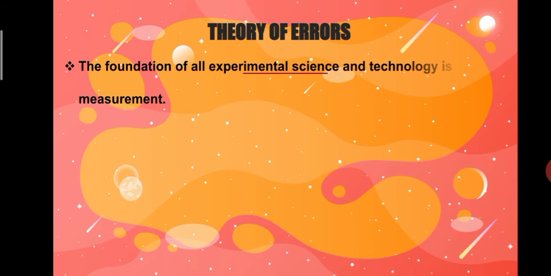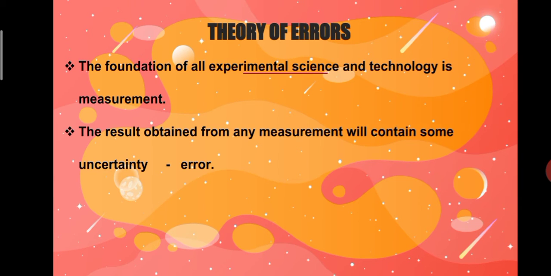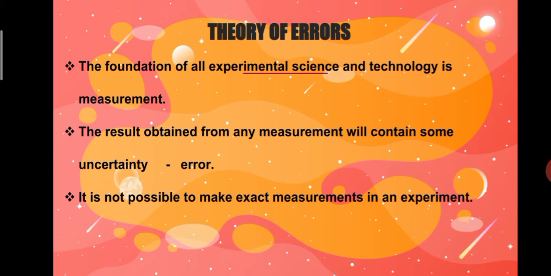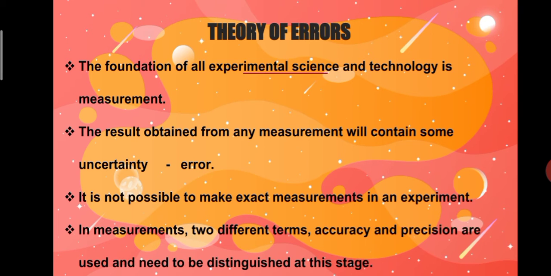Theory of errors. The foundation of all experimental science and technology is measurement. The result obtained from any measurement will contain some uncertainty. This uncertainty is called error. It is not possible to make an exact measurement in an experiment. In measurements, two different terms, accuracy and precision, are used and need to be distinguished at this stage.